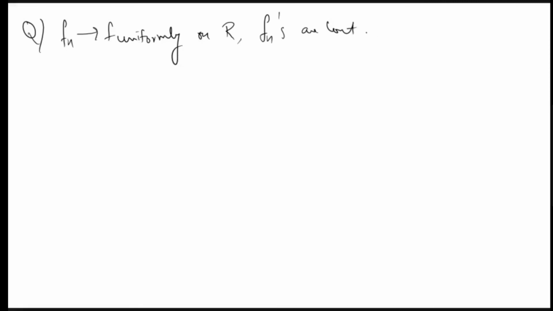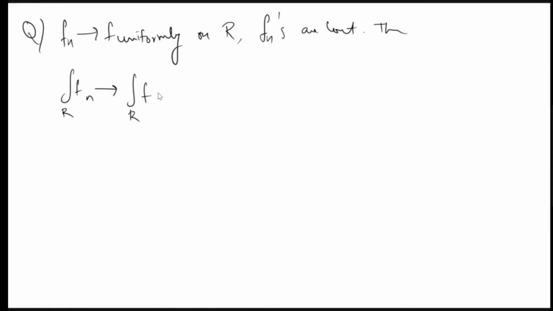Okay, so I think we were discussing this question. This Fn converges to F uniformly on R. Fn's are continuous. Then integral over R Fn converges to integral over R F. So in the previous example, we saw that this is not true, but in the previous example, we don't have continuity.